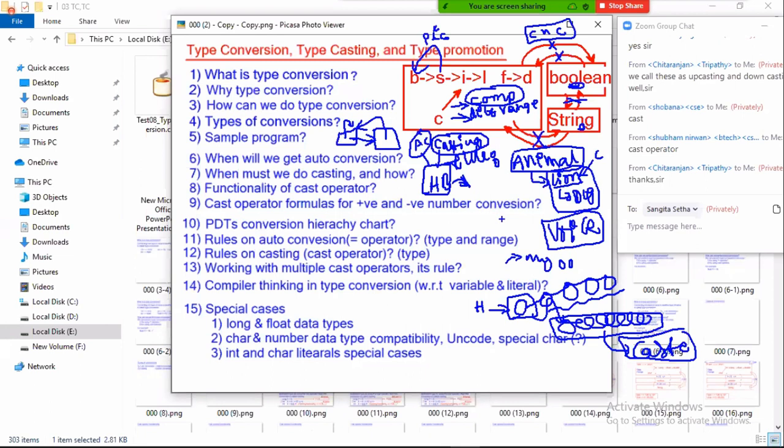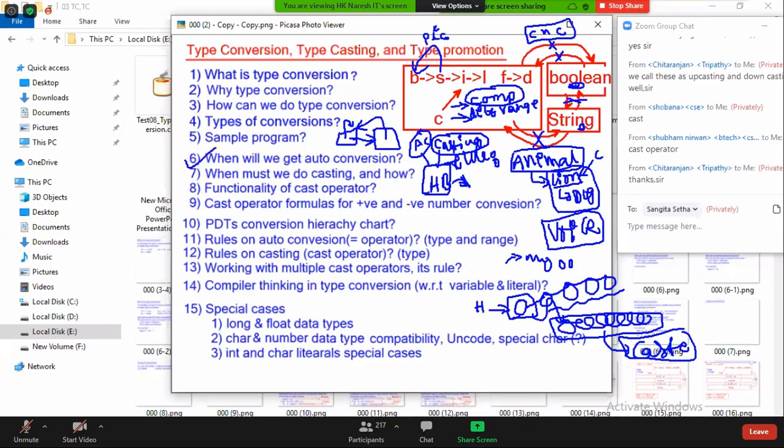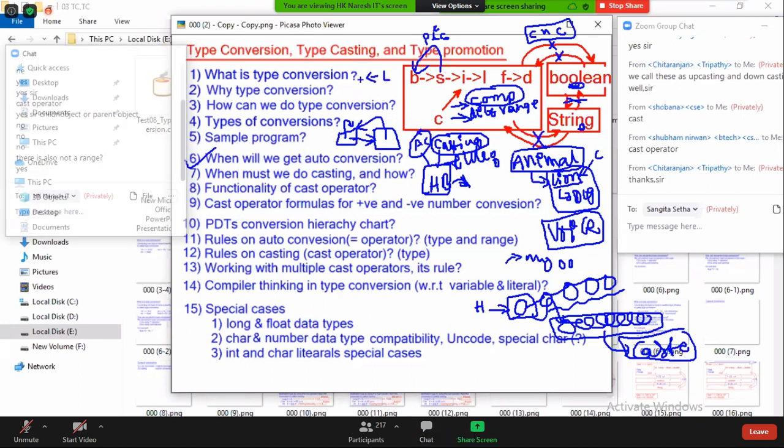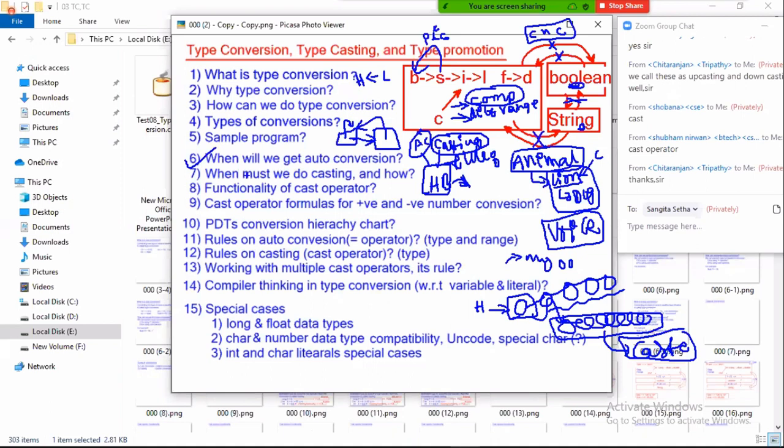I hope you understand. Example, tell me, when will we get auto conversion? If you are trying to assign a lesser range data type to a higher range data type, then auto conversion will come. When must we do casting? If you want to convert a higher range data type to a lesser range data type, there is no type problem, only a range problem there. I need to go for casting. Next, what is the functionality of the cast operator, I will tell you. Come here, 10th point: primitive data types conversion hierarchy chart. I will tell you what this cast operator will do.